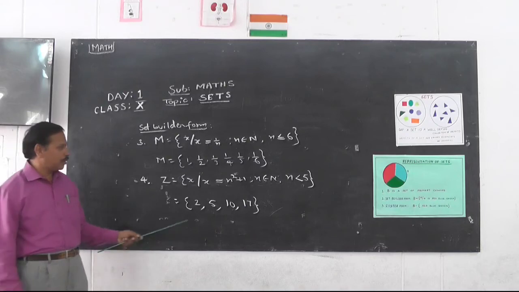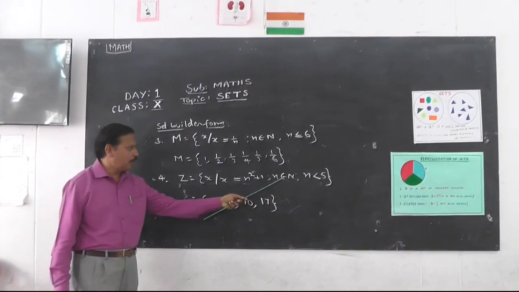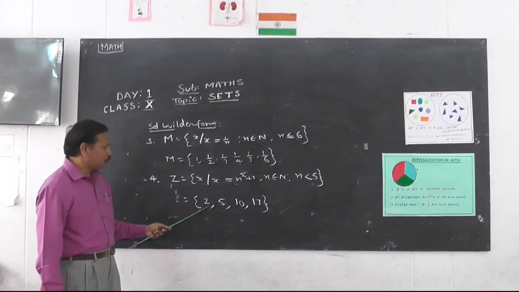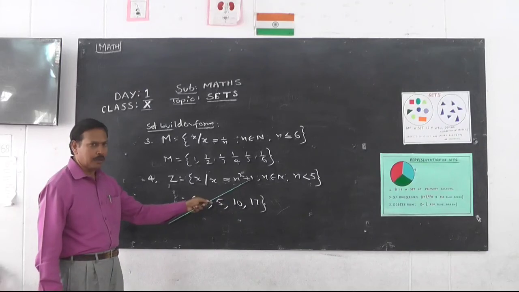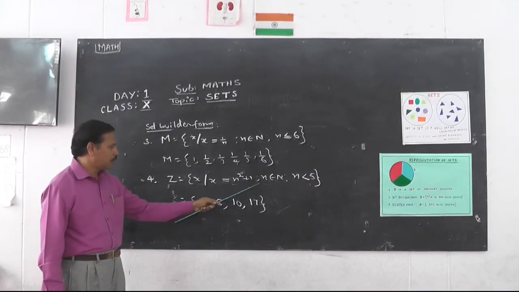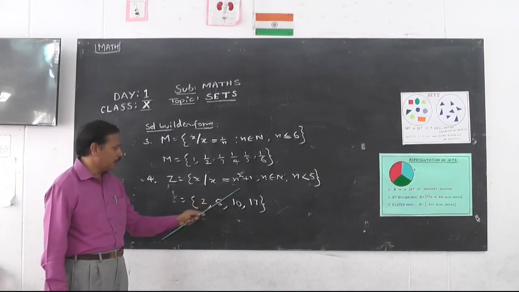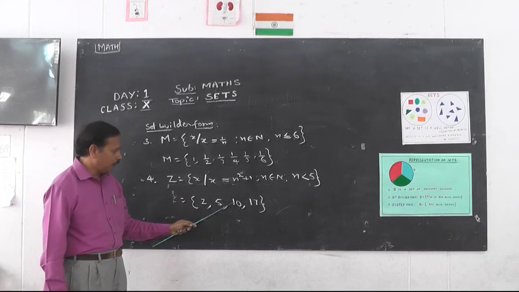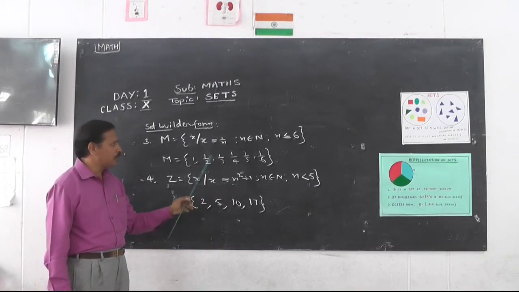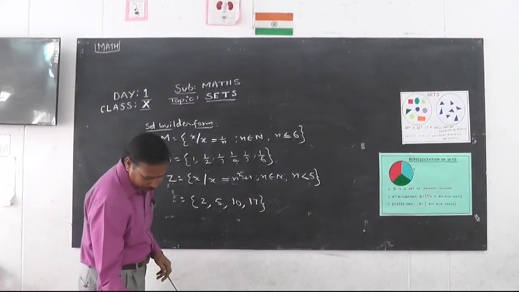So once again, try to understand here: x is equal to n square plus 1, n belongs to natural numbers and n is less than 5. So for 1: 1 square plus 1 is 2; 2 square, that is 4, plus 1 is 5; and 3 square, n value is 3, so 3 square plus 1 is 9, 10; and for n value 4, 4 square plus 1 is 17. So this is the way we can convert all the set builder forms into roster forms.